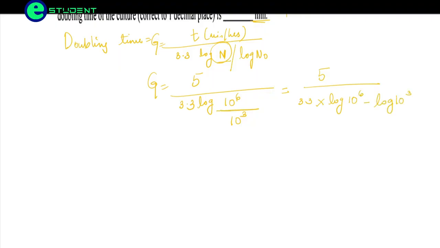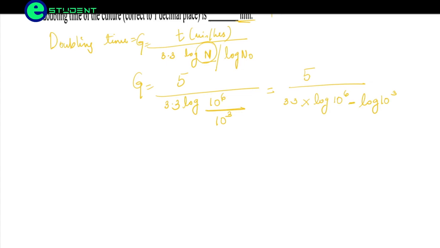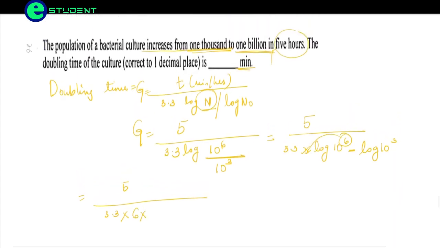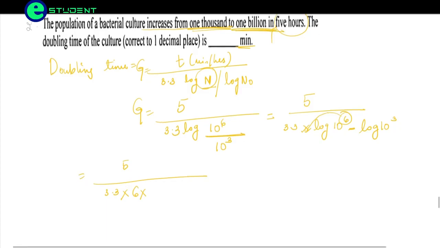Whenever the log is present in a division, when we separate them it gets a subtraction sign. I'm sorry friends, they were asking 1 billion, so it will be 10 to the power 9, not 6.